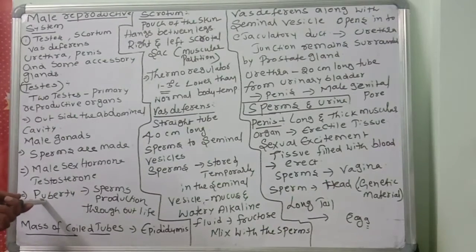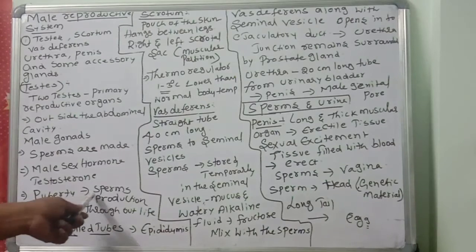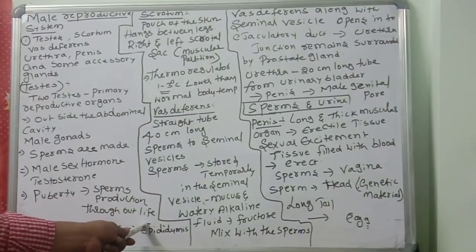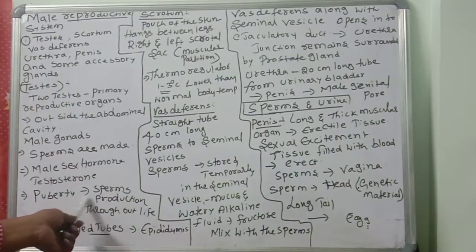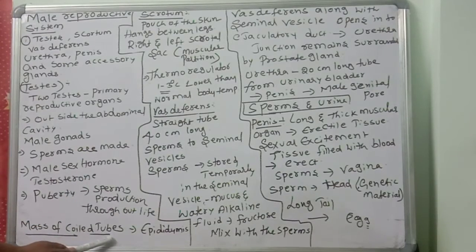At puberty, at the age of 13 to 14, sperm production takes place. From that age until the end of life, the production of sperms is continuous. The mass of coiled tubes in the male reproductive system is called the epididymis. In the epididymis, sperms mature and also start movement. Next, scrotum.